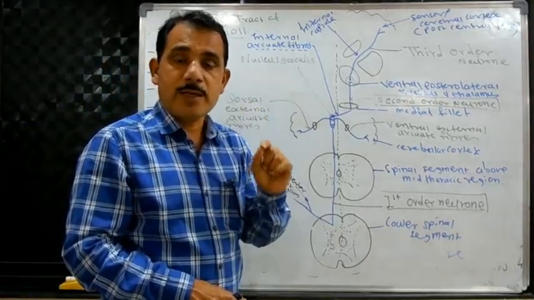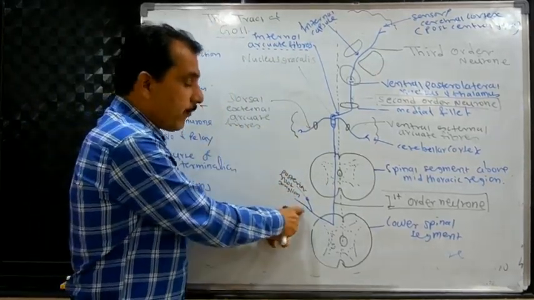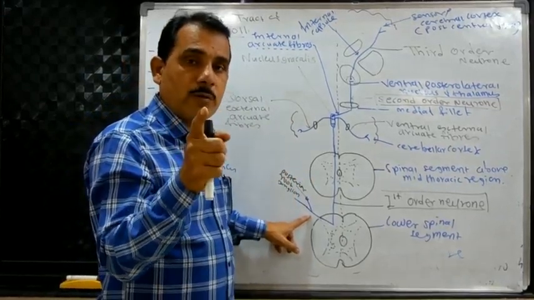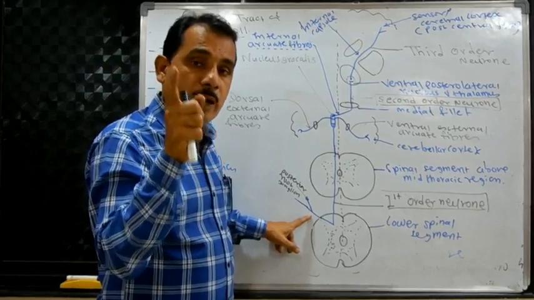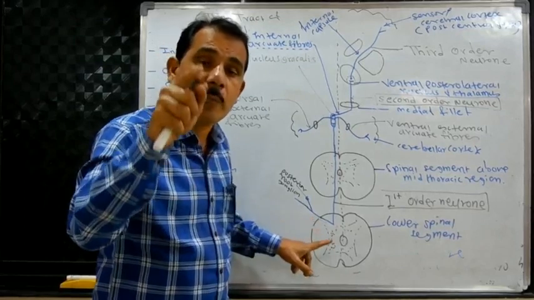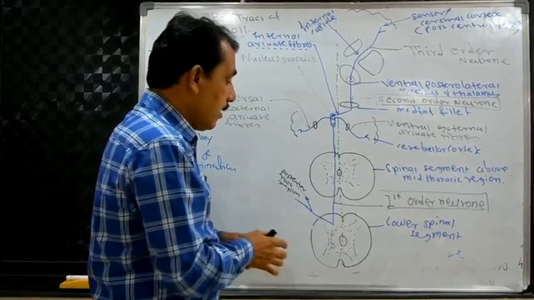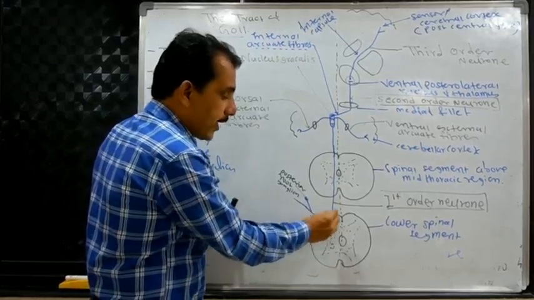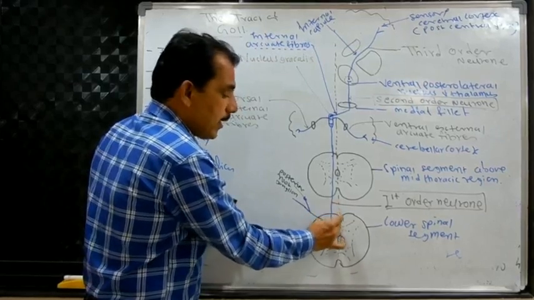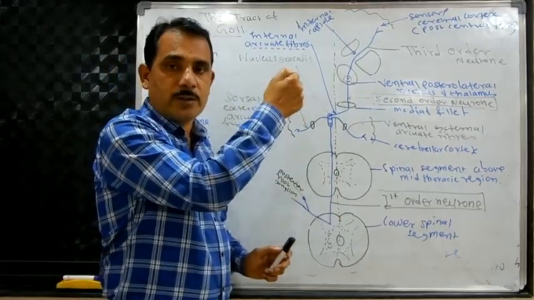Course and termination of the tract of Gall. So, we will see the course. First, the origin: as you have seen, the fibers of the tract of Gall arise from the bipolar cells of the posterior root ganglion of the spinal cord, where fibers are coming from the lower half of the body. After entering the spinal cord, the first order neurons of the tract of Gall occupy the whole of the posterior white column of the spinal cord. It ascends upward.